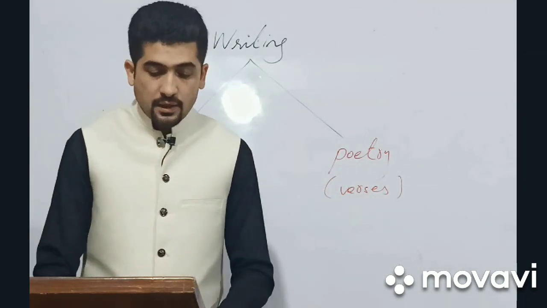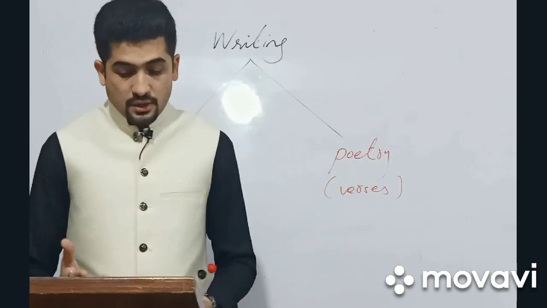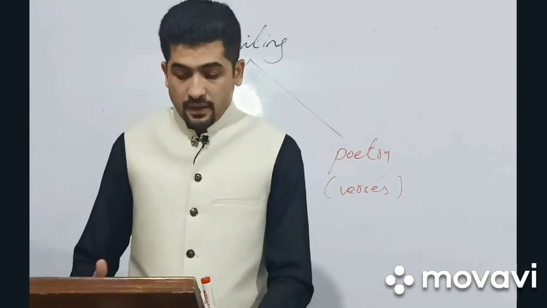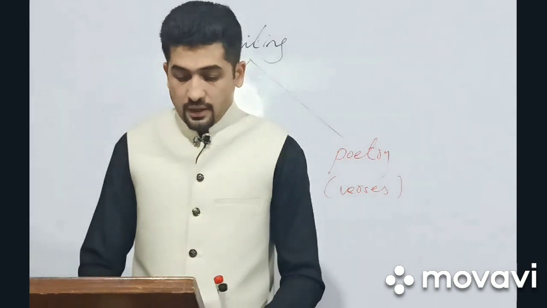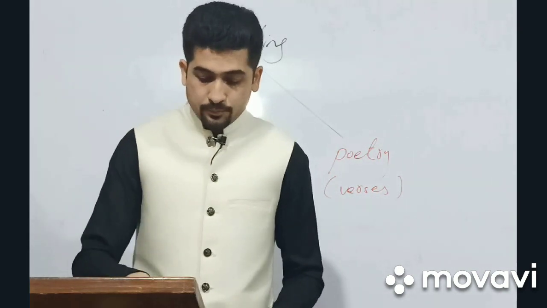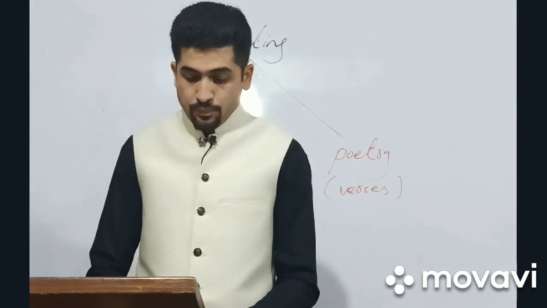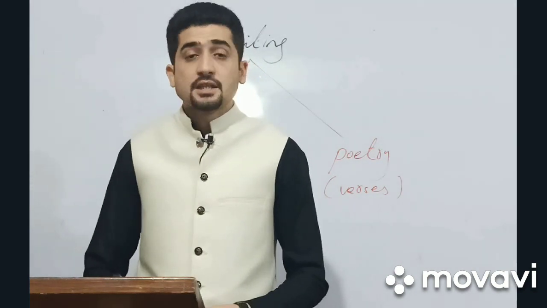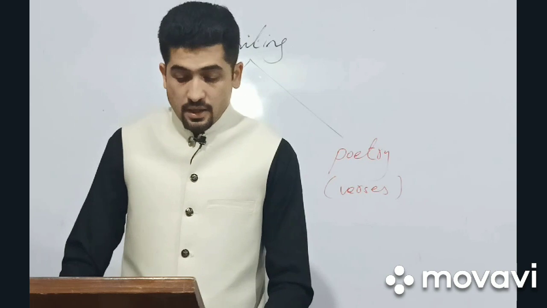So we are dealing with poetry today. As you see, the Daffodils poem is in the form of stanzas. There are, I think, 4 or 5 stanzas here. 1, 2, 3, 4. We have 4 stanzas, and each stanza carries 6 lines.